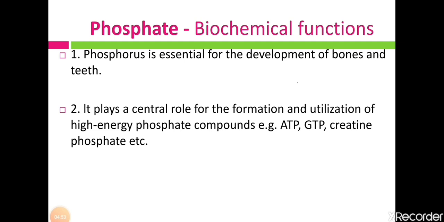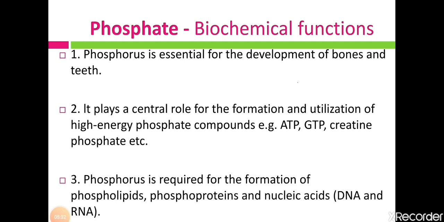Now the second biochemical function is that it plays a central role in the formation and utilization of high energy phosphate compounds, for example ATP, GTP, and creatine phosphate. So this phosphate plays an important role in the formation of such compounds. ATP means adenosine triphosphate, GTP is guanosine triphosphate. So phosphate molecules are required for the formation of such compounds.